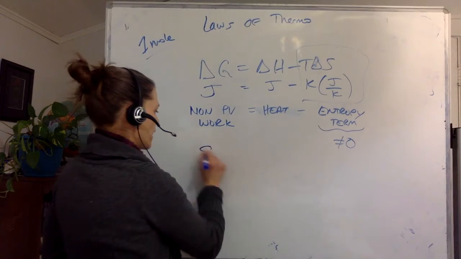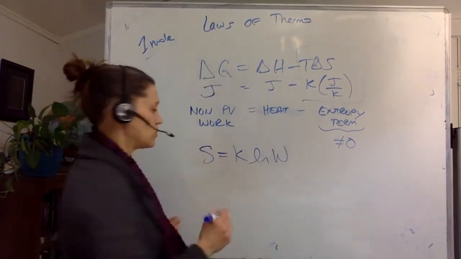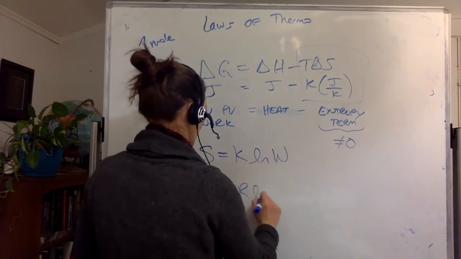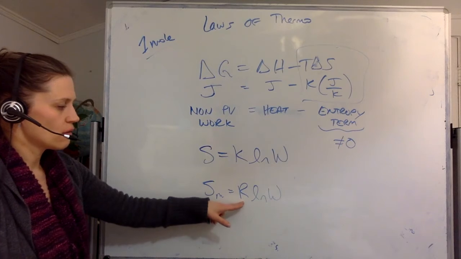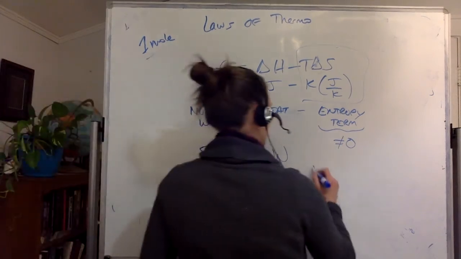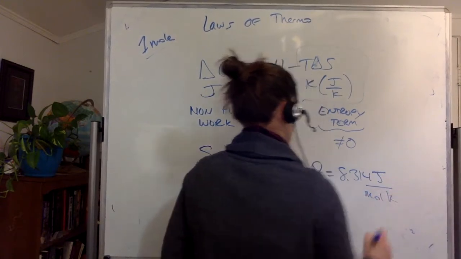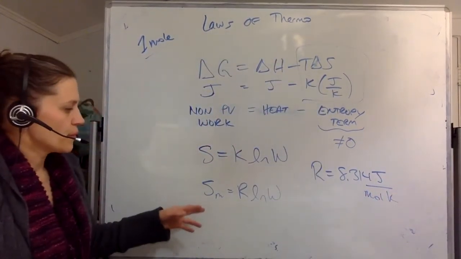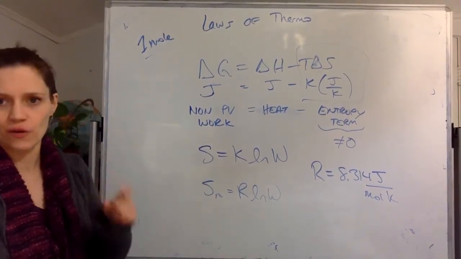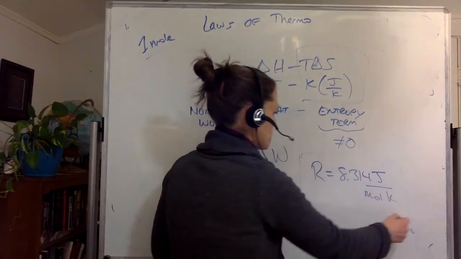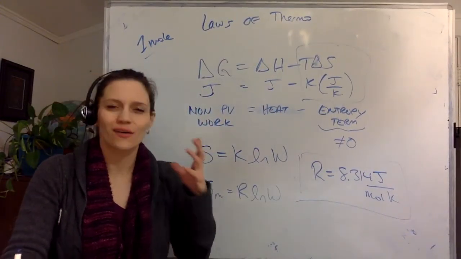Well, S is equal to k log W. And let's turn that into the per mole. So S molar is equal to R log W. That's fine. So what is R? If you want to know how much energy you have per unit Kelvin, if you think of this almost like quanta, but not really.